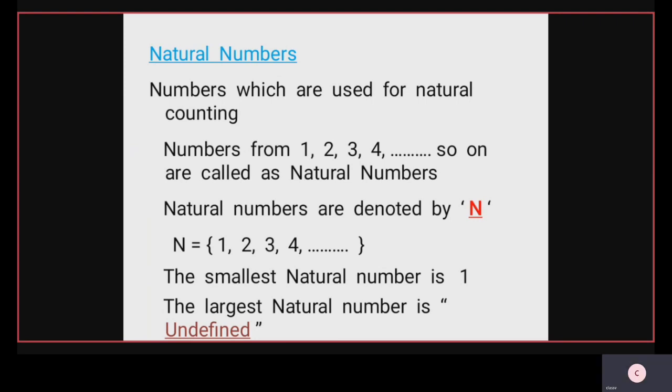Natural numbers are denoted by capital N. N is equal to the set of 1, 2, 3, 4, and so on. The smallest natural number is 1 and the largest natural number is undefined.